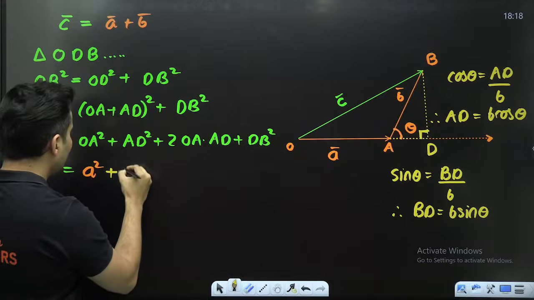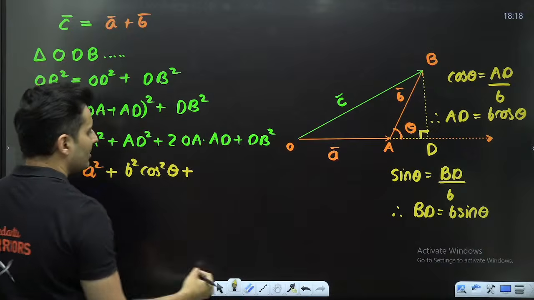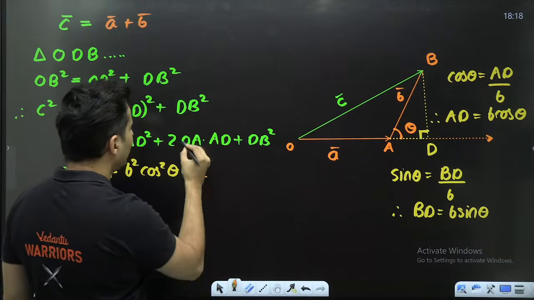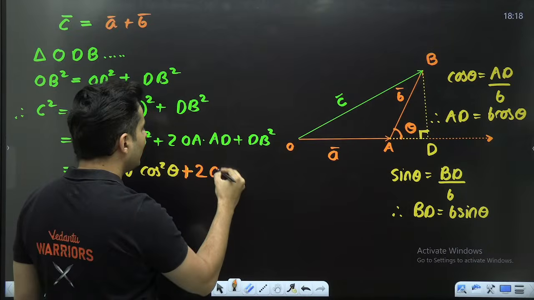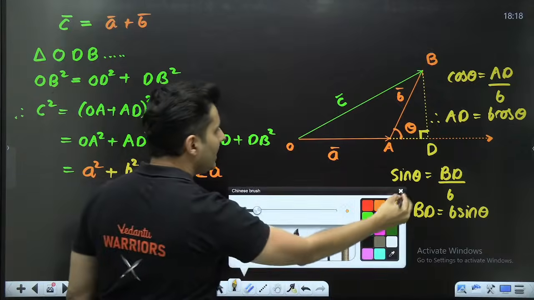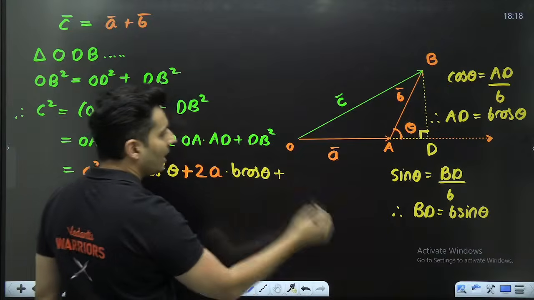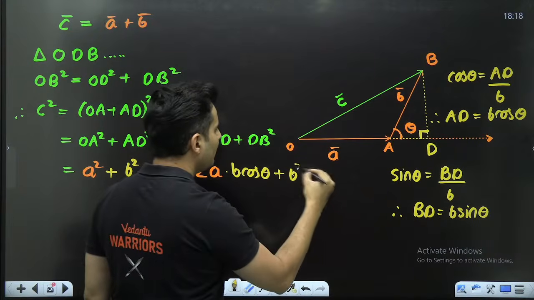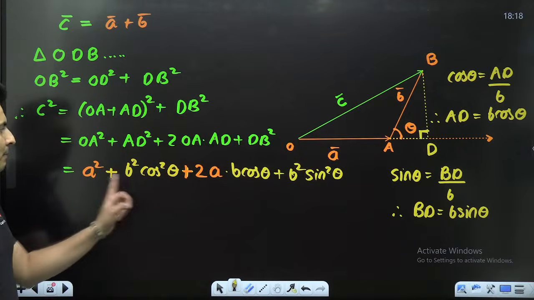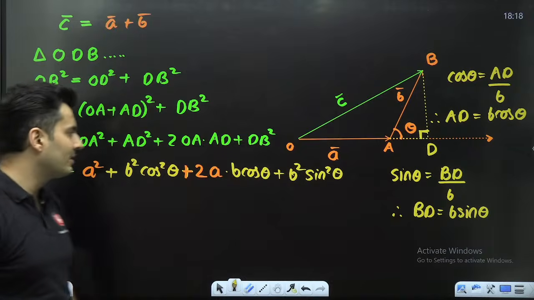AD square will be nothing but B square cos square theta, plus 2 times OA. OA is basically A only. What is AD? AD is nothing but B cos theta. And what is the DB? DB is basically B sine theta. So this will be B square sine square theta. Best part is this B square cos square and B square sine square.